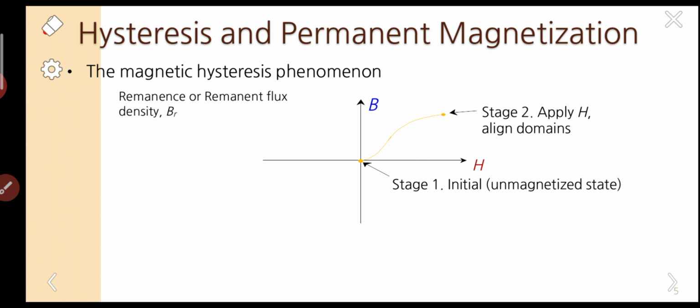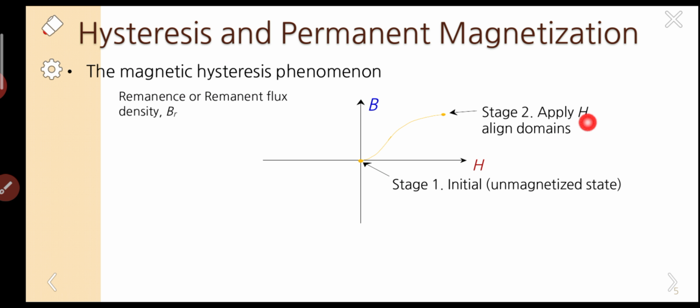As we apply the magnetic field strength, the magnetization increases slowly and reaches a certain point, generally called stage 2. The magnetization gradually increases and stops. If we apply more field, it cannot magnetize further.